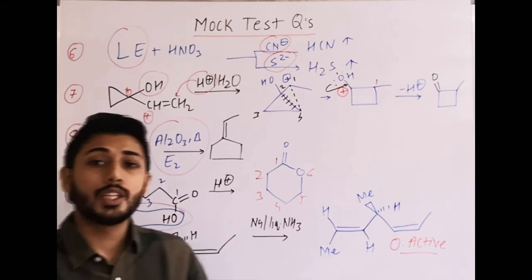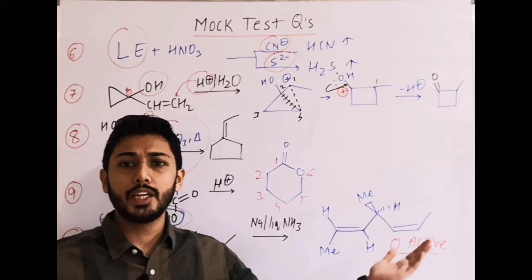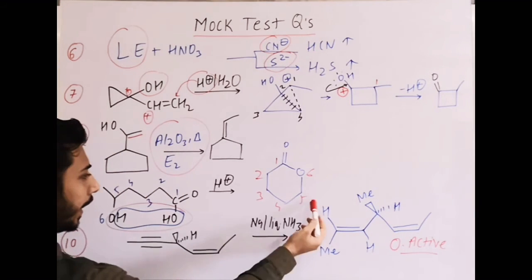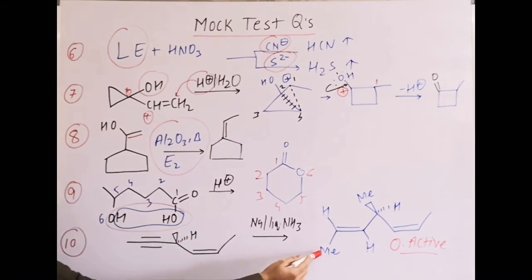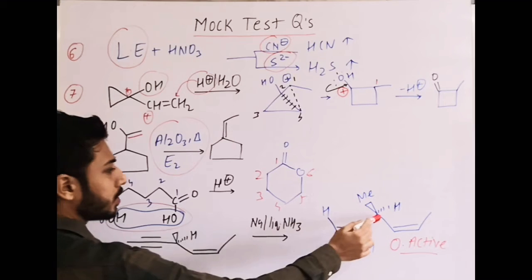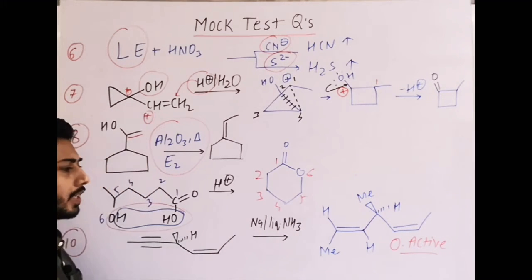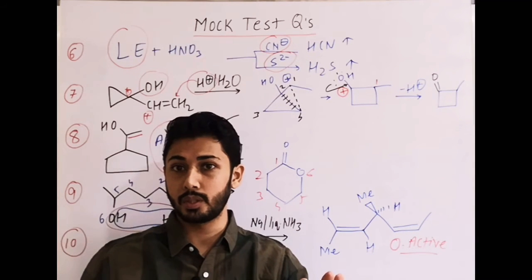Birch reduction is which addition? If you have seen that part or you remember from the notes, it is anti-addition of hydrogen. That means one possibility I am writing directly: H there, H there, opposite addition. The other group is methyl, the other group is there, which is carbon with methyl above the plane, H below the plane. The other part remains as it is, because it is from alkyne to alkene, partial reduction takes place.